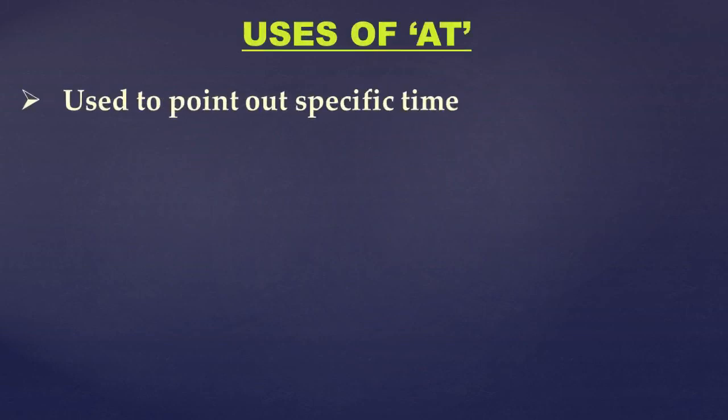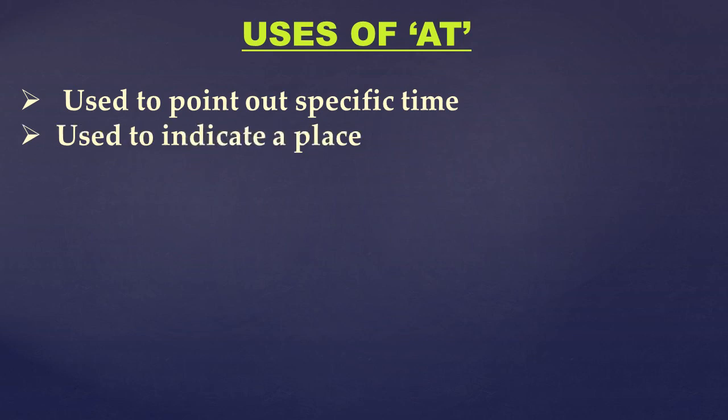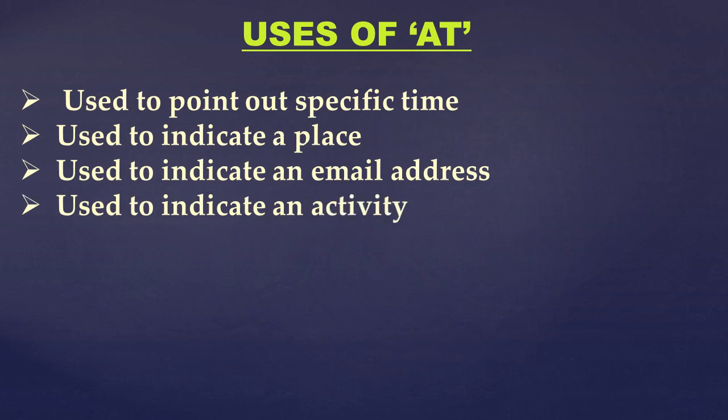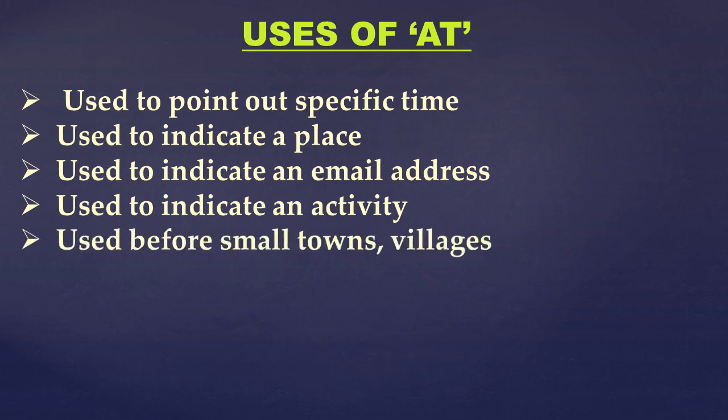Now let's see different uses of at. Used to point out specific time, whereas in was used for mentioning unspecific time. Like for example, he wakes up at 6 o'clock in the morning. Used to indicate a place. Used to indicate an email address. Used to indicate an activity, and used before small towns or villages.